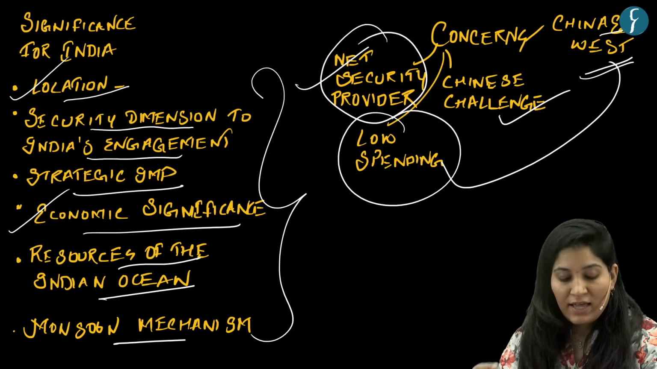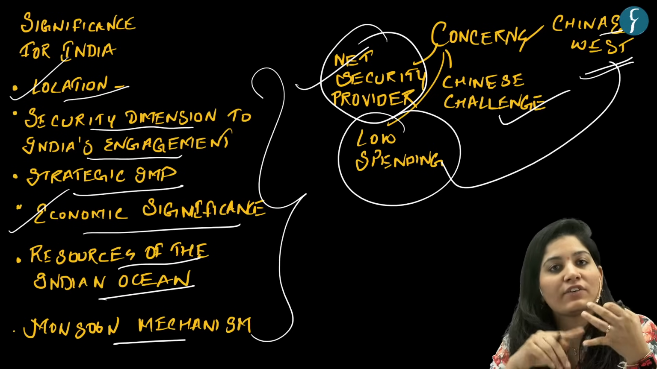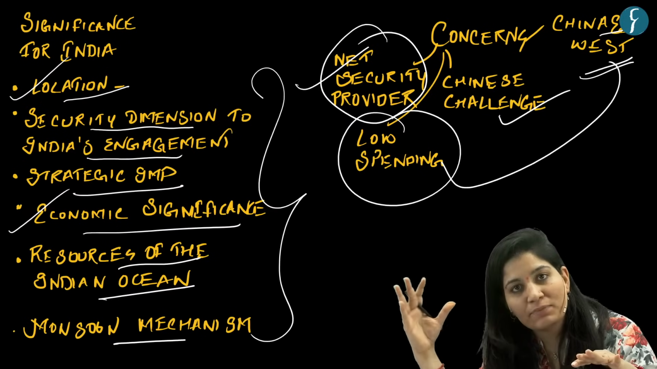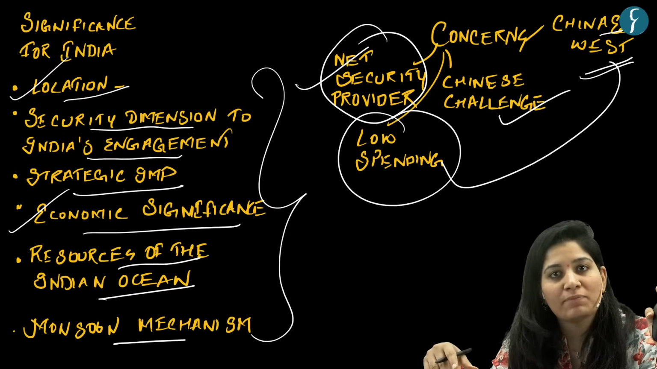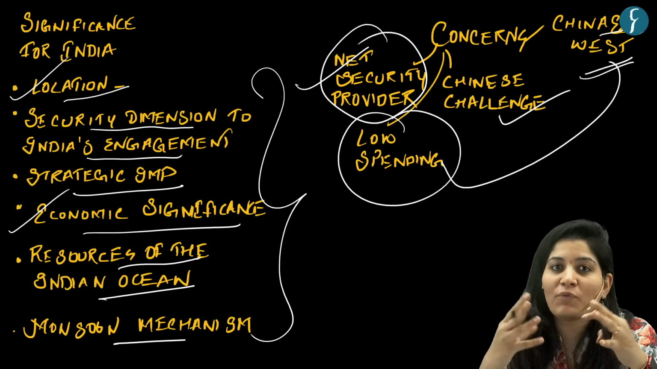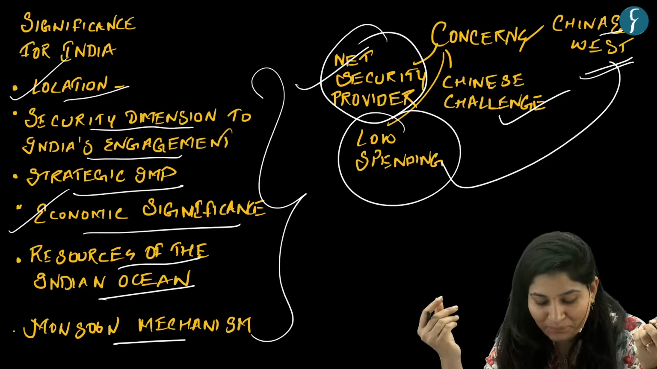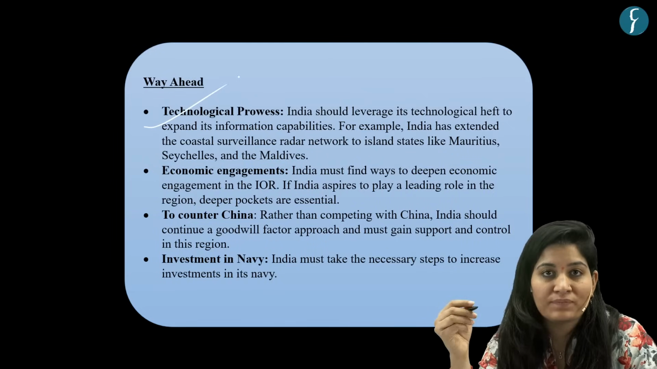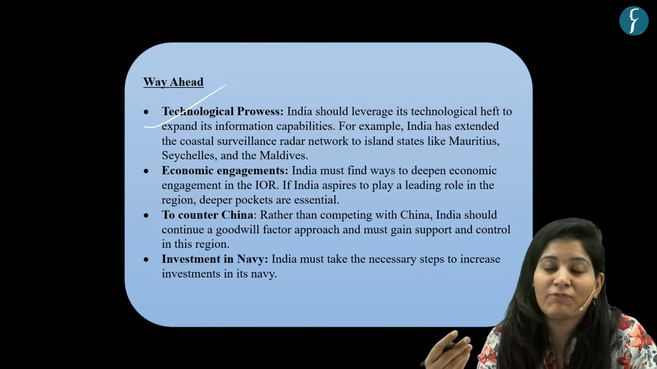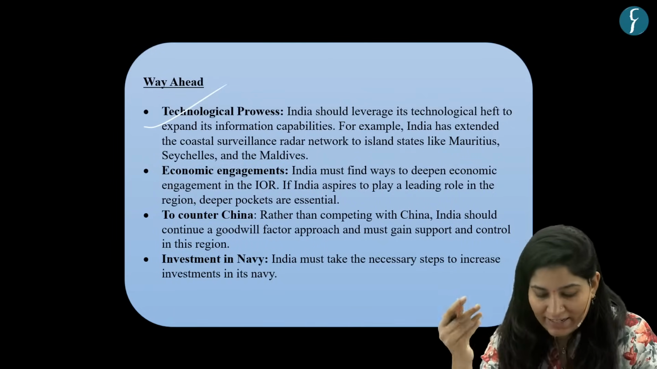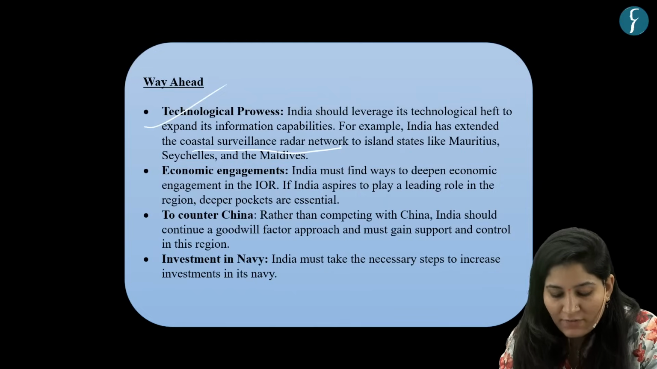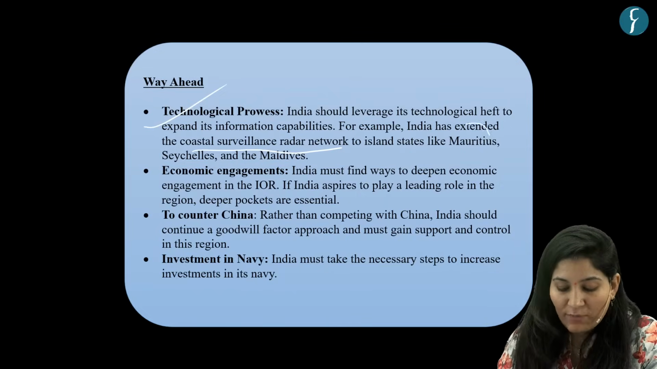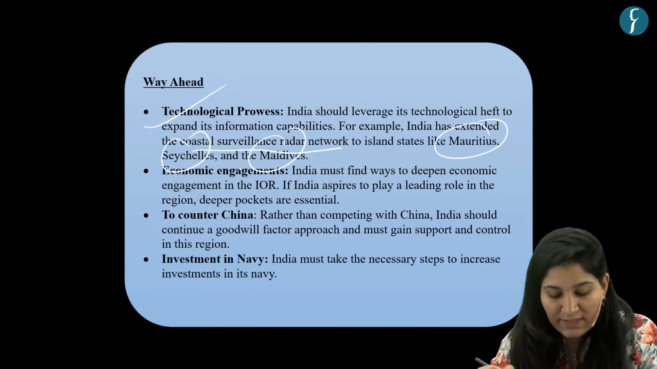Okay. Now we have seen why this region is so important from the Indian perspective, and the concerns from the Indian perspective. Now let's see what are the ways out. What can be done? So the first is to leverage technology, that is, exchanging information. Recently, India extended a coastal surveillance radar network to neighboring island countries like Mauritius, Seychelles, and Maldives.